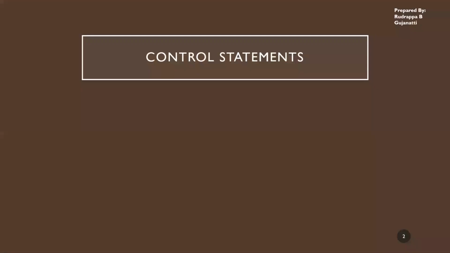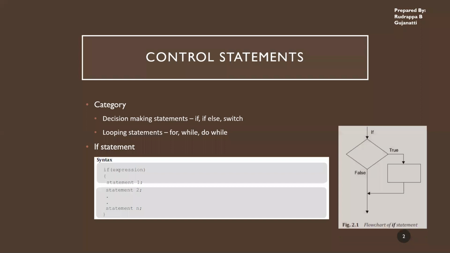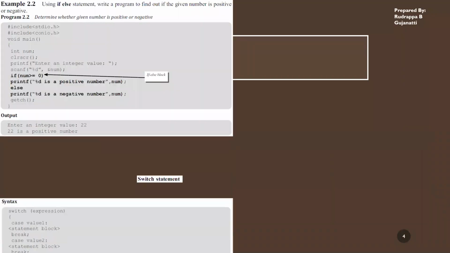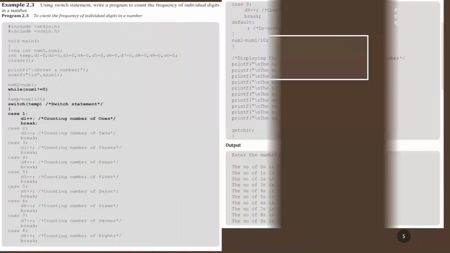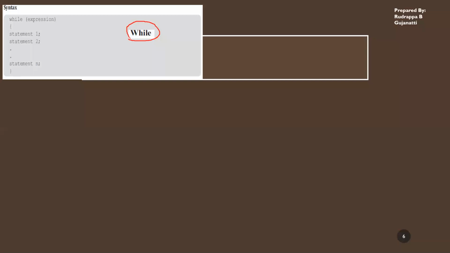So in the previous session, we started off with the discussion pertaining to control statements. In that, we discussed if else and switch statements, and we looked into one of the looping constructs. So that is the while loop we have discussed. So looping is used when we want to repeat a few things, say for a